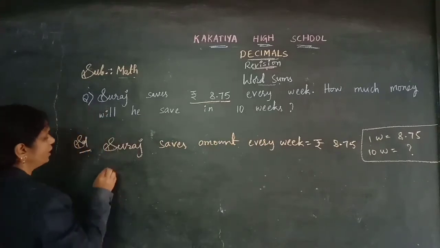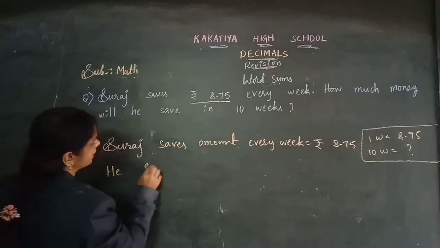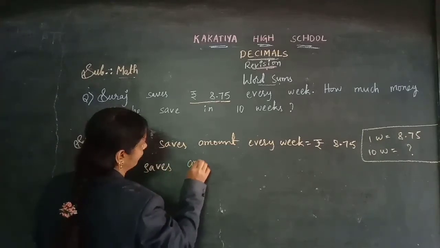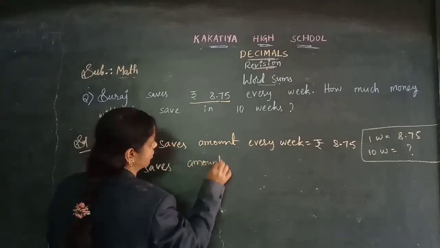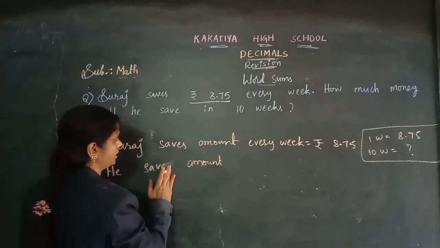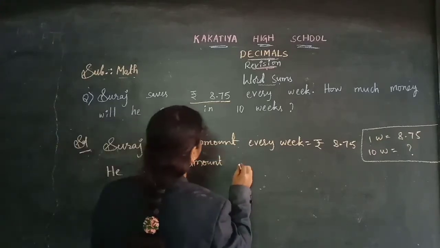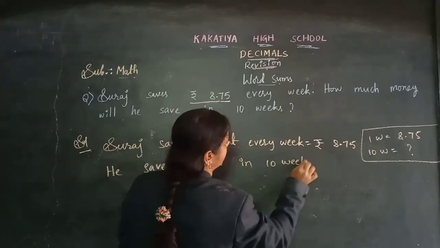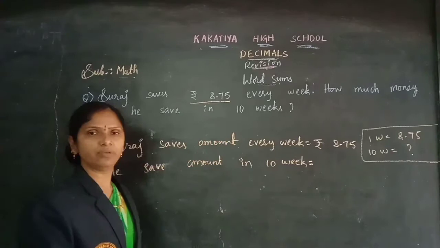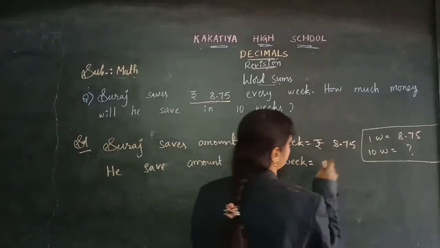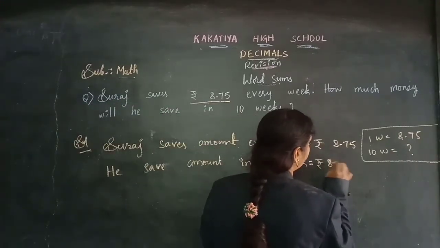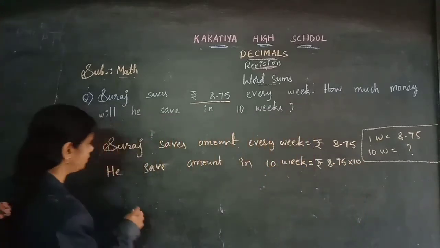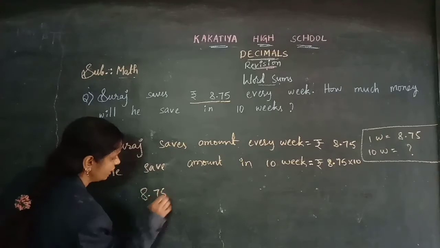Now he saved amount in 10 weeks. So how will you get the amount in 10 weeks? You need to multiply these two, children. 8.75 into 10. Come on, let's multiply here. 8.75 into 10.